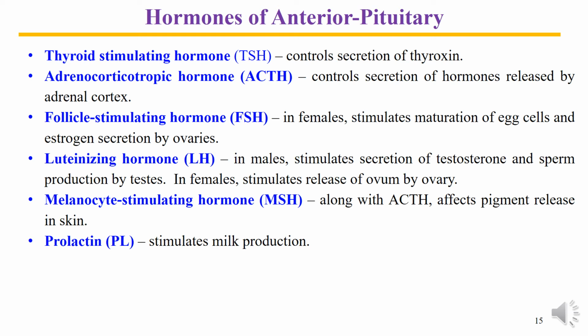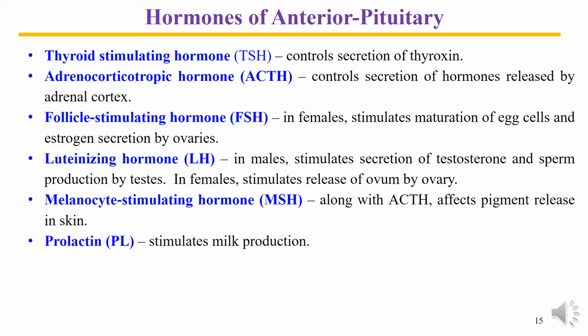So first one is the thyroid stimulating hormone. TSH is one of the secretion of the anterior pituitary. It actually triggers the release of thyroid hormones. And this TSH, which is released or synthesized by anterior pituitary, is actually under the control of thyrotropin releasing hormone.